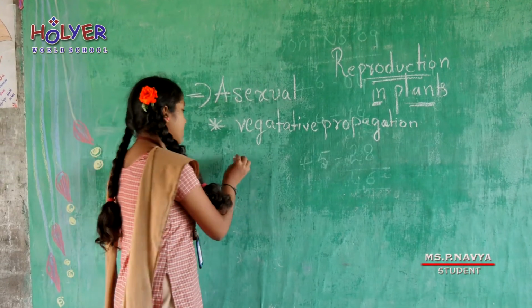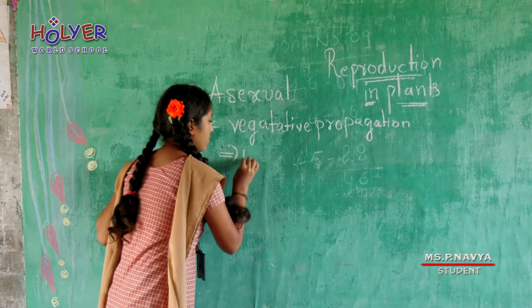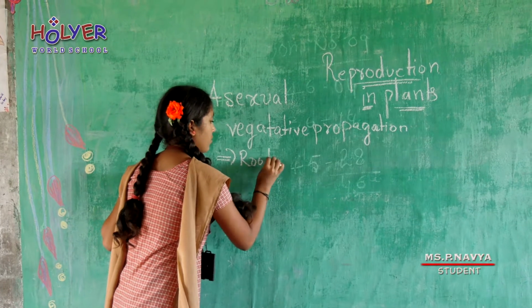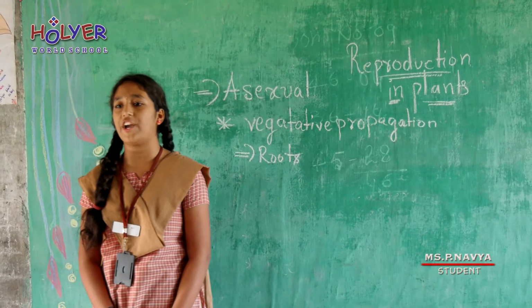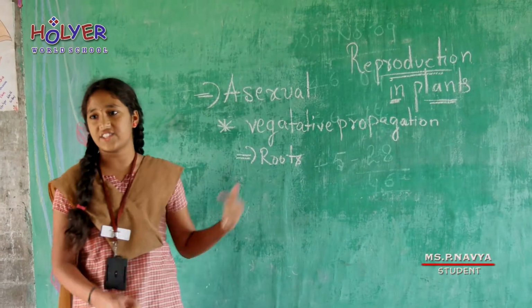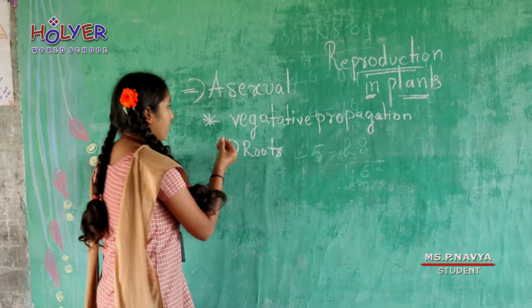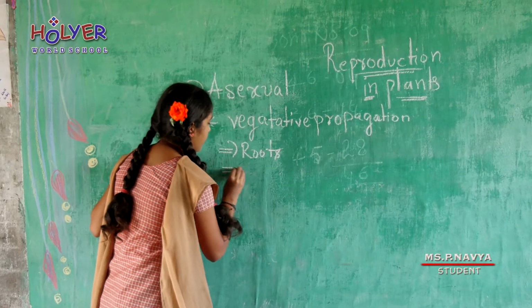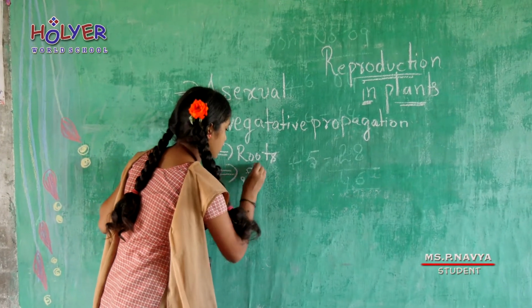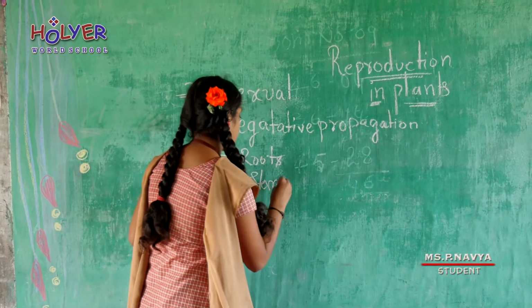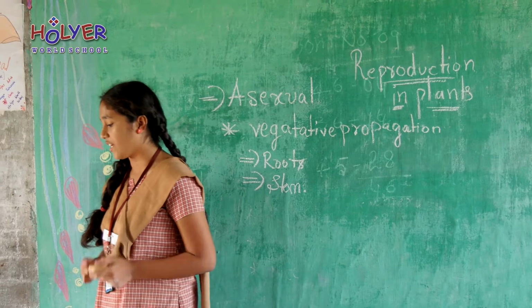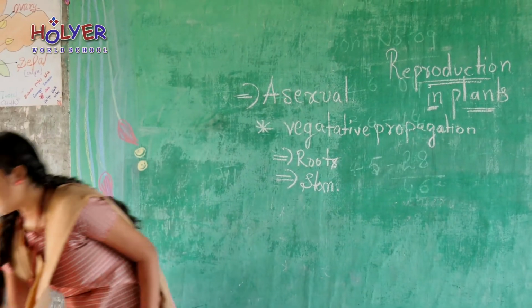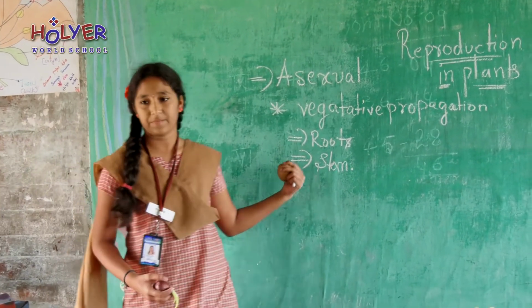In that, first one is roots, and those modified from the roots. Next, the examples for vegetative propagation are stems. The examples for stems are potato and onion. These both are examples for stem.